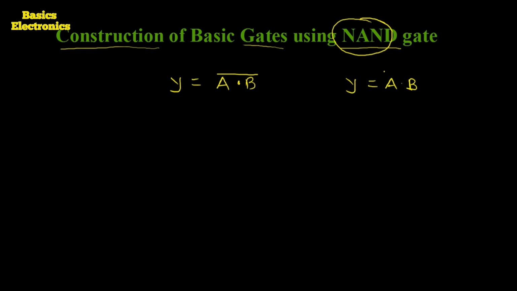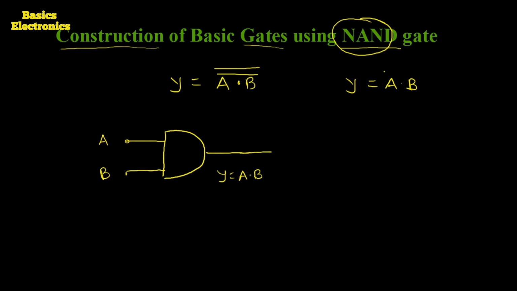To remove the complement, we have to apply one more complement. So here I am going to draw the AND gate first. The AND gate has two inputs, A input and B input. Then the output is Y, which equals A dot B.